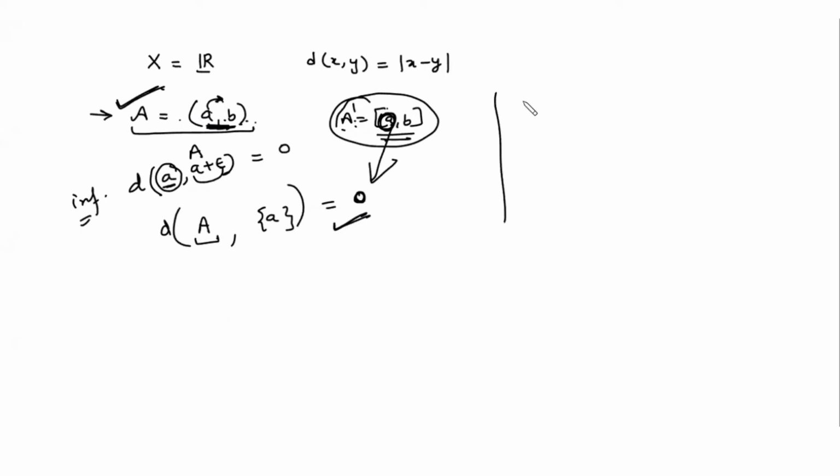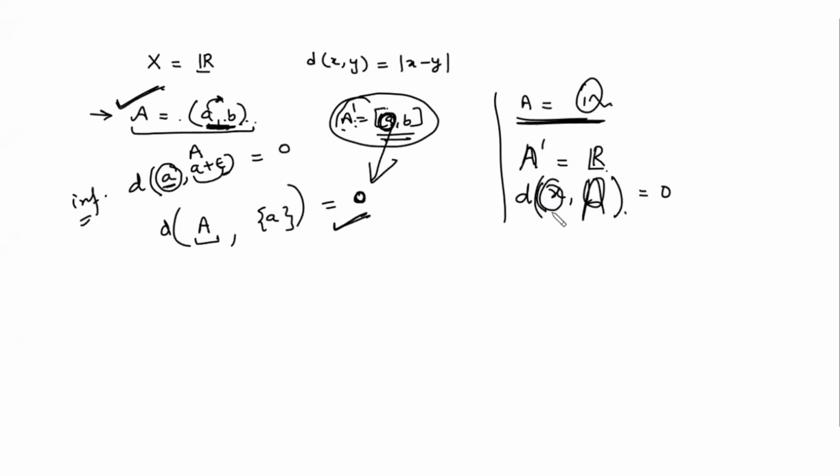Similarly, if you take subset A to be the set of rationals, what is the derived set? What will be the limit points of the set of rationals? That is the set of real numbers. So what will be the distance between any irrational number, let's suppose x is any irrational number, and the set A?